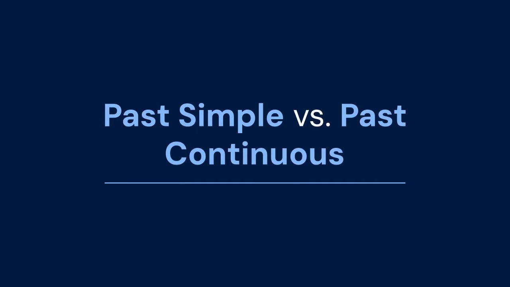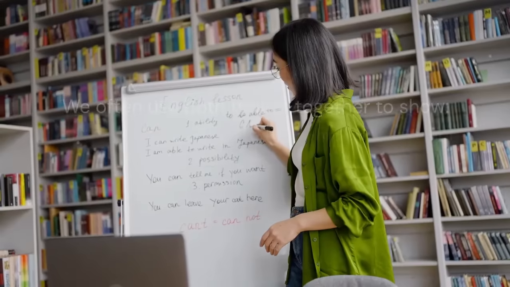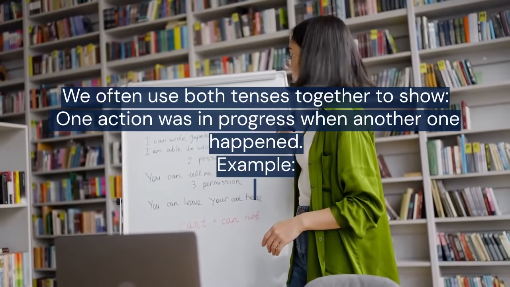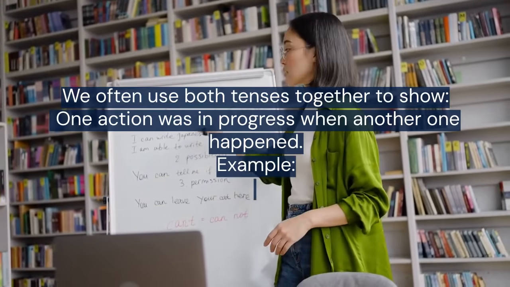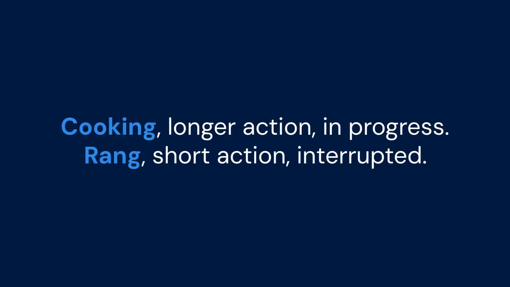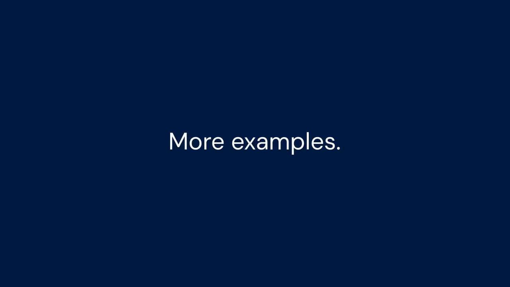Part 3. Past simple versus past continuous. We often use both tenses together to show one action was in progress when another one happened. Example: I was cooking when the phone rang. Cooking: longer action, in progress. Rang: short action, interrupted.